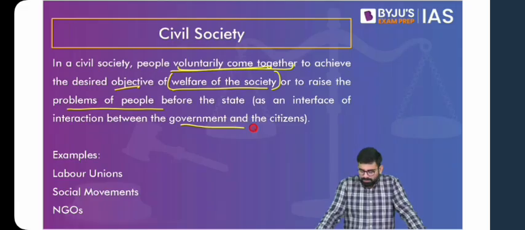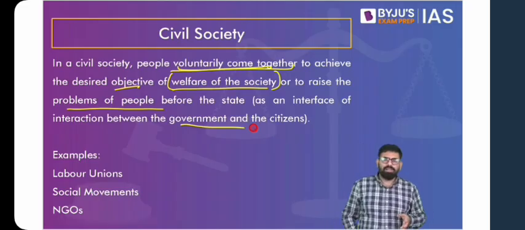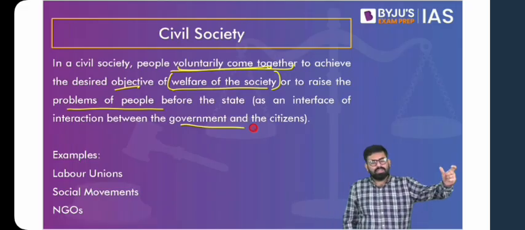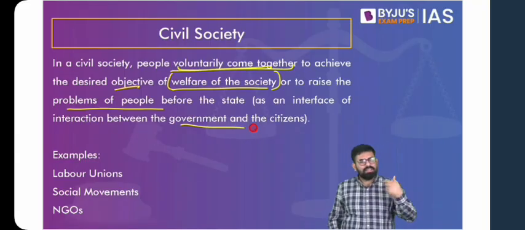So think about pressure groups. Let's take the idea of a pressure group. It is a voluntary association of people coming together. What are they trying to do? They are highlighting a cause, that this is the problem that is going on. The government is not ready to listen. Either the government does not know that this is happening, or the government does not want to do it.